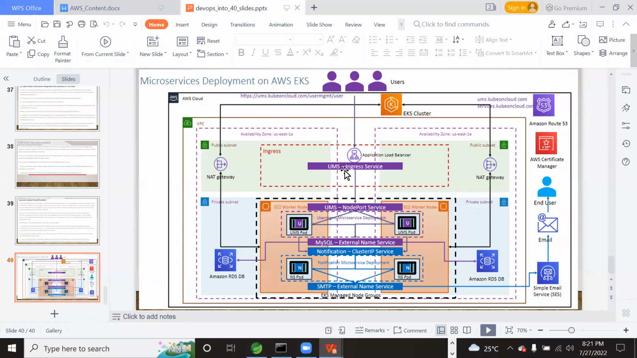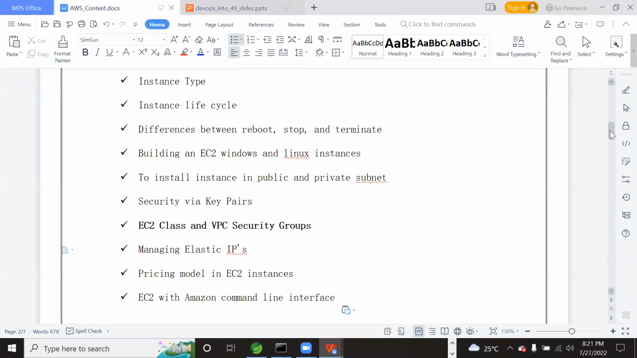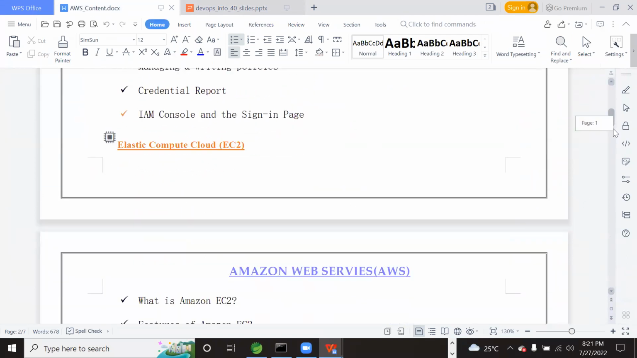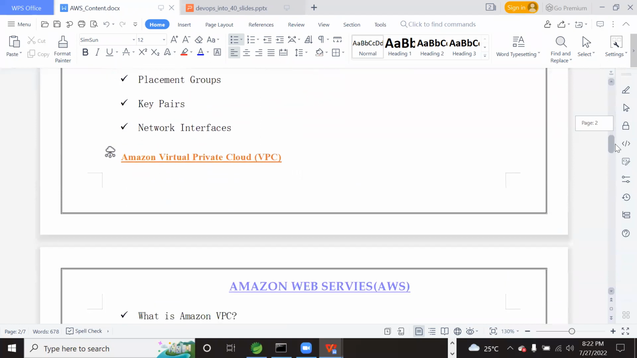Sorry guys, via load balancer we will access it. However, let me correlate this to the diagram, but first let me explain the course content. Once the EC2 is completed, then let us learn the VPC concept.